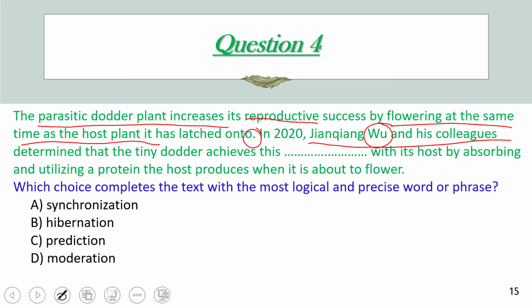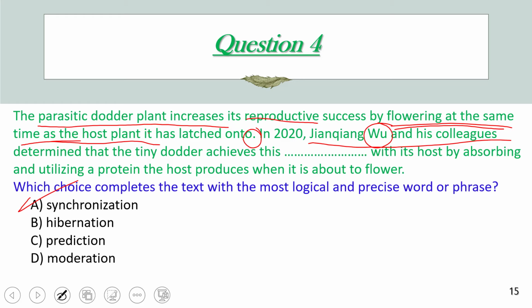It is definitely very suitable, and it logically completes this text because here, flowering at the same time is a statement and restatement. To flower at the same time means they achieve synchronization, and synchronization means to do something at the same time. So synchronization is the correct answer here, but we're going to go through the other choices.